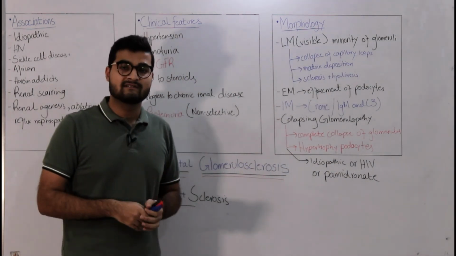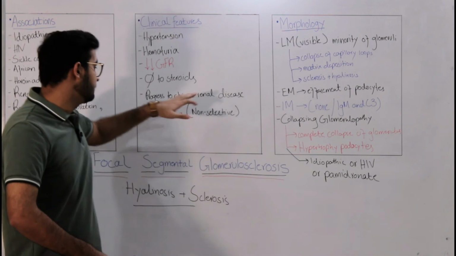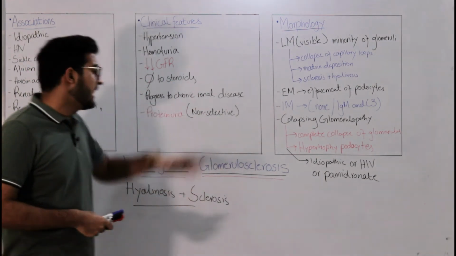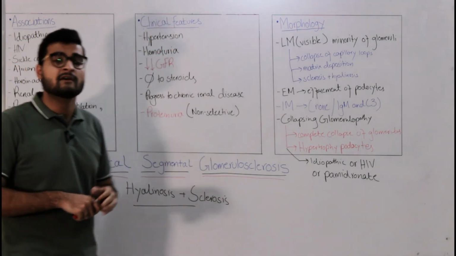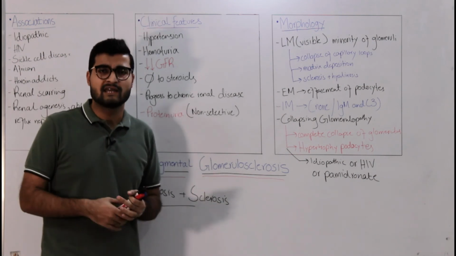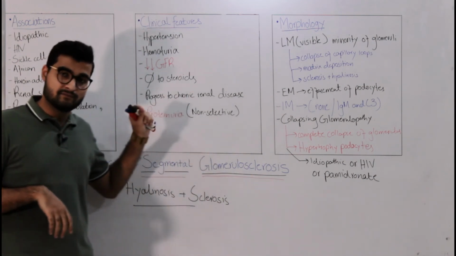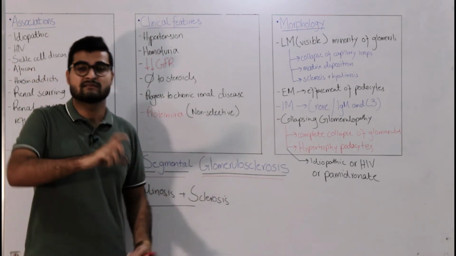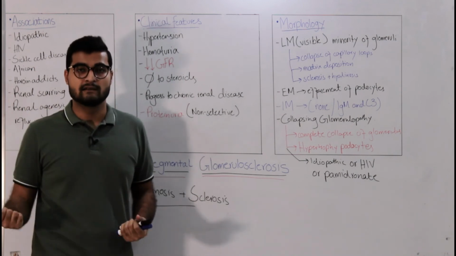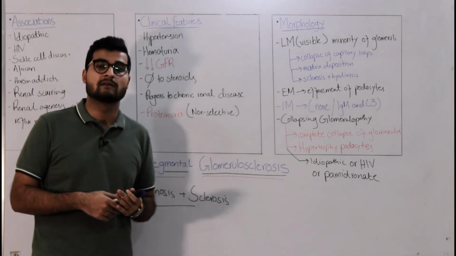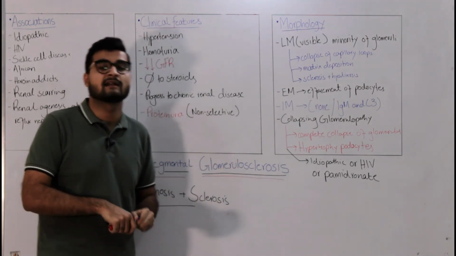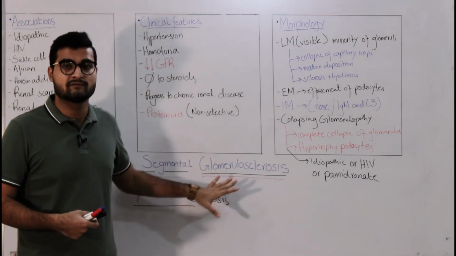Now, one thing to notice is that in FSGS you have no response to steroids, like I mentioned here. So FSGS is basically really difficult to treat, and it has really severe clinical features. So in patients who have FSGS, they might progress to renal failure, they might not survive. But it has been noticed that if a child is suffering from FSGS compared to an adult, a child will have a much better prognosis than an adult. So this is something that has been noticed on multiple studies. So just telling you guys that a child might have better chances of surviving FSGS than an adult.